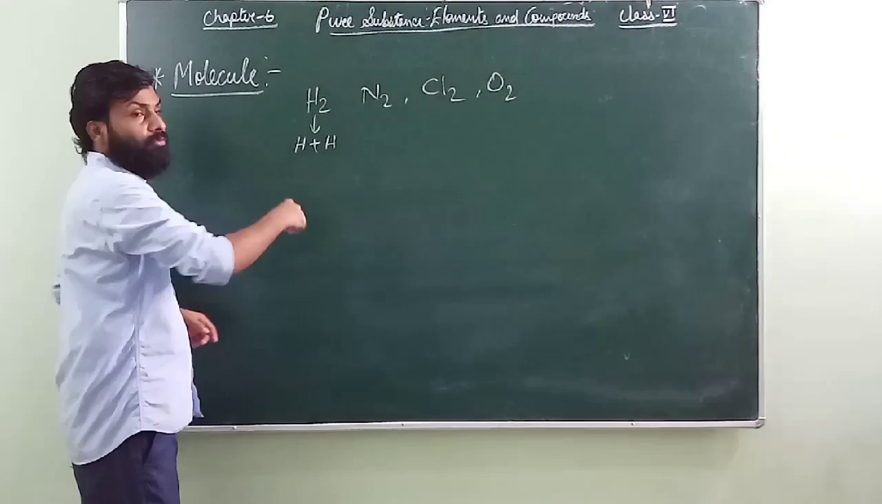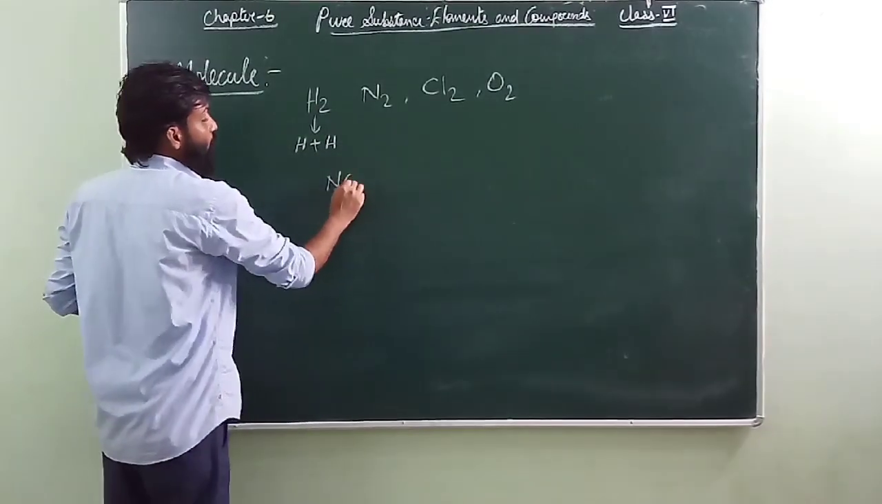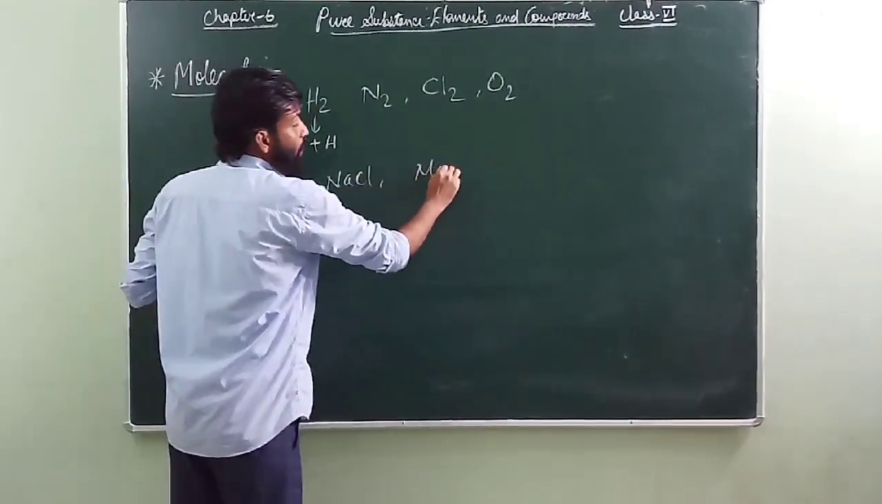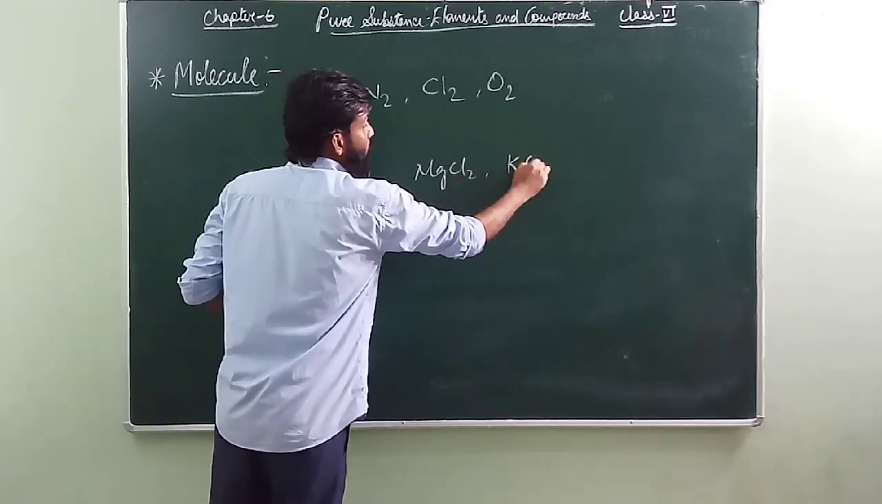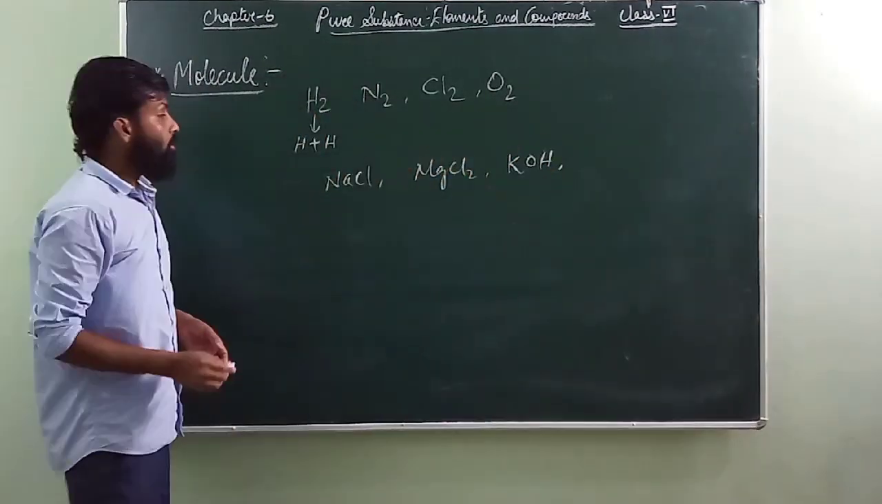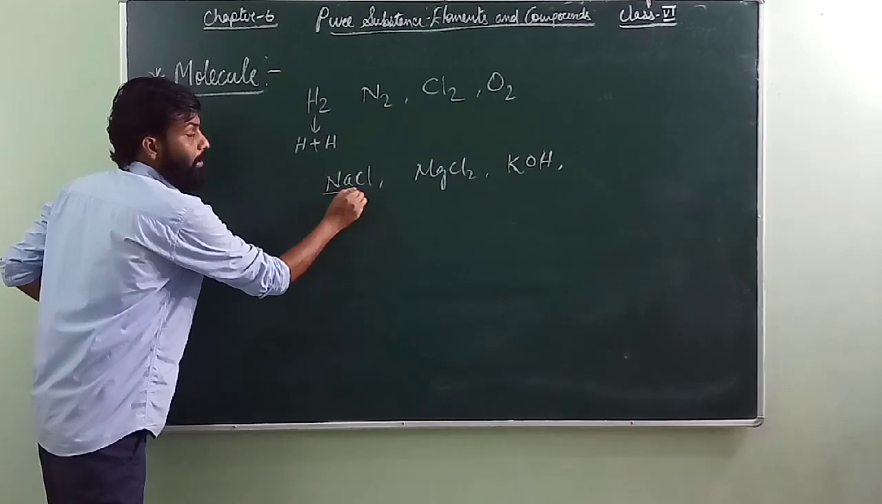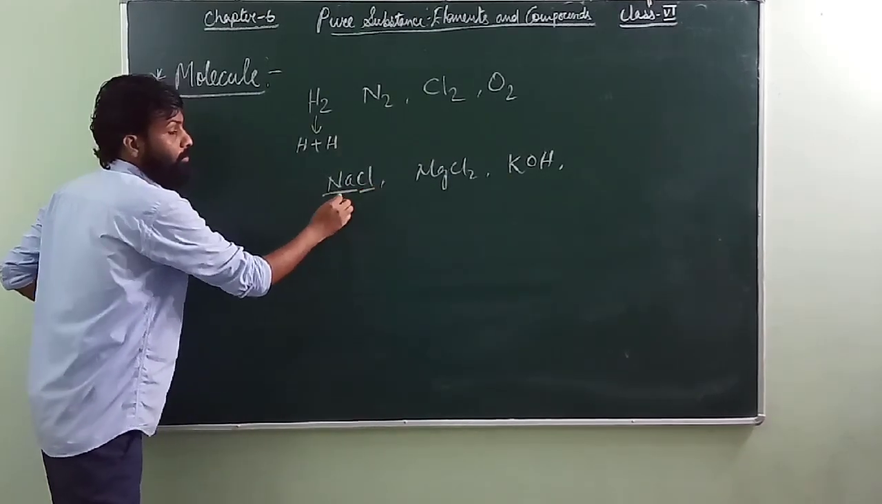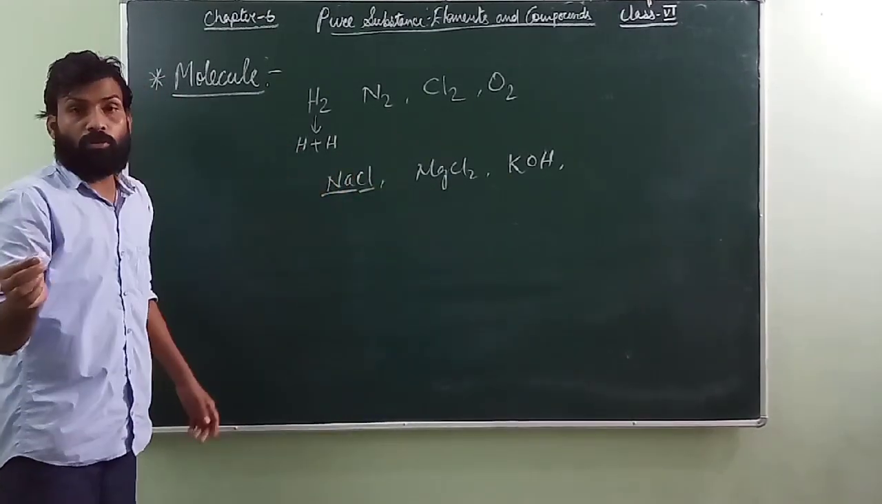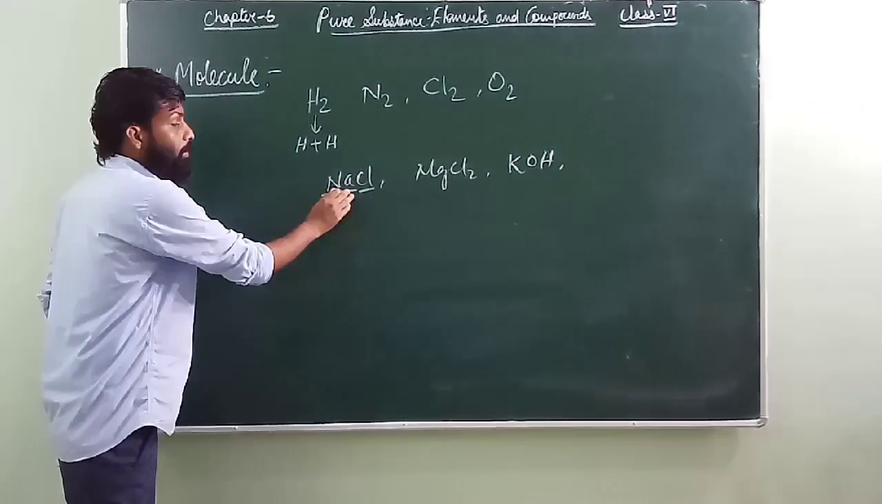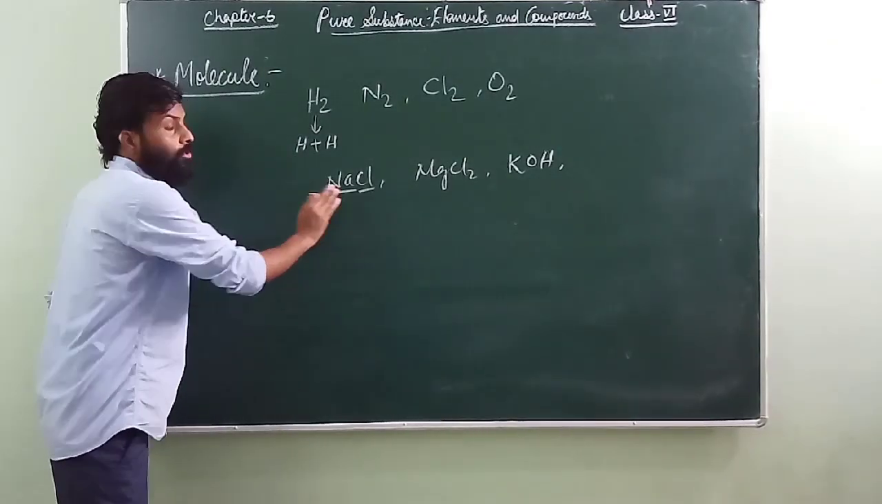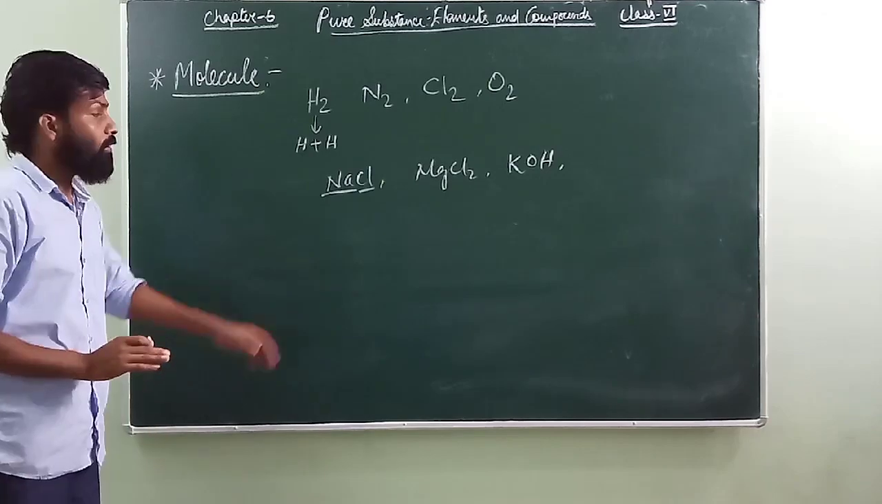Okay. And if you have another example, like if I take here NaCl, like MgCl2 or KOH, there are many more. Now you can see here that this is a sodium atom and this is a chlorine atom. Now when this sodium atom reacts with chlorine atom, they give rise to sodium chloride. But here you can see the sodium and chlorine are what? Two different types of elements. They are not the same element, they are different elements.